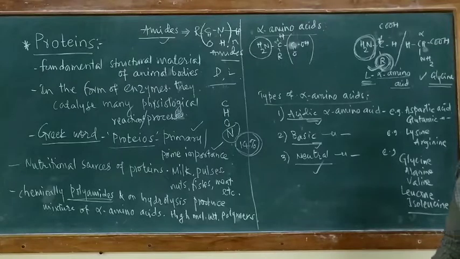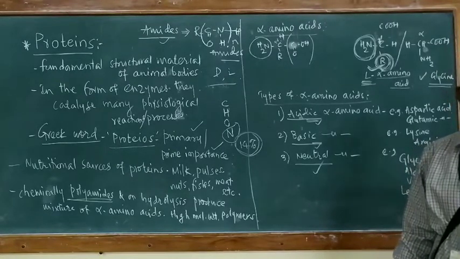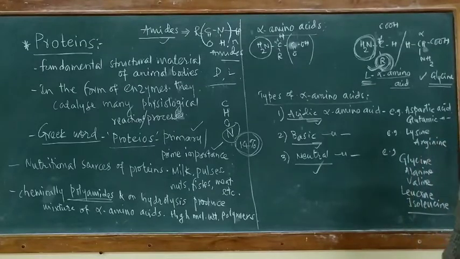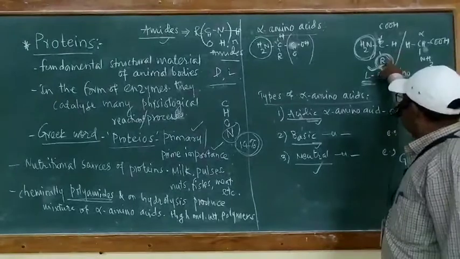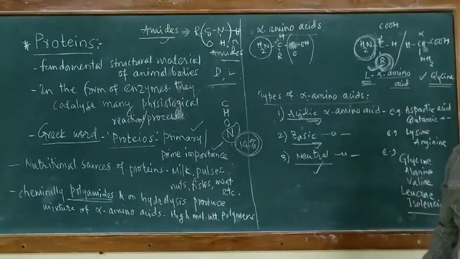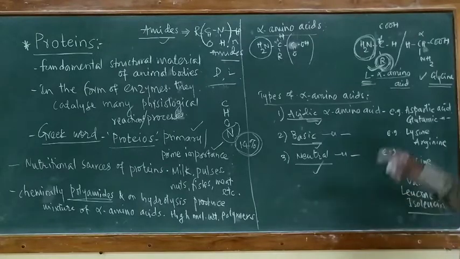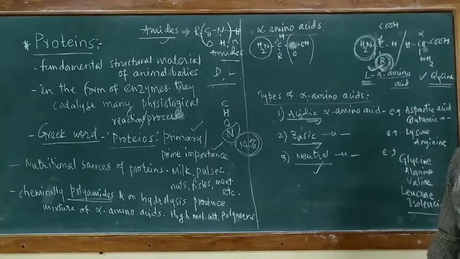Basic alpha amino acids are those which contain a basic group, that is a primary amino group, secondary amino group or tertiary amino group in the R part. In this R part, if a basic group, maybe primary, secondary or tertiary amino group, is present in R, that type of amino acid becomes a basic amino acid or basic alpha amino acid.